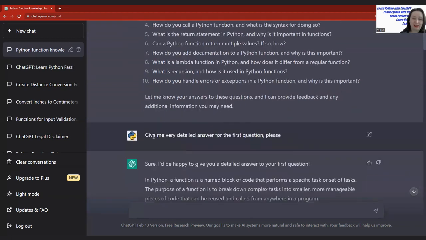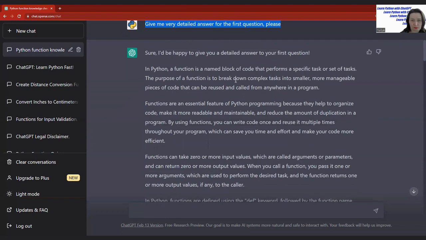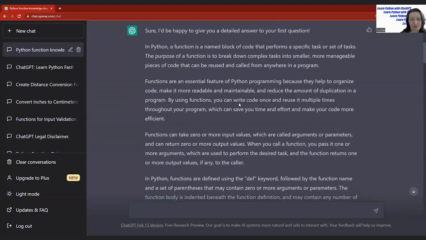So let's go. The next question was, I asked ChatGPT to answer the first question. And what I like about ChatGPT is that it's always very happy to help us to explain the questions. If you do not understand, you can ask as many questions as you want. So in Python, a function is a named block of code. We have already practiced creating several blocks of code to solve our problems.